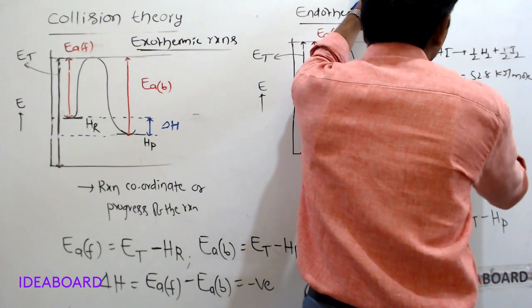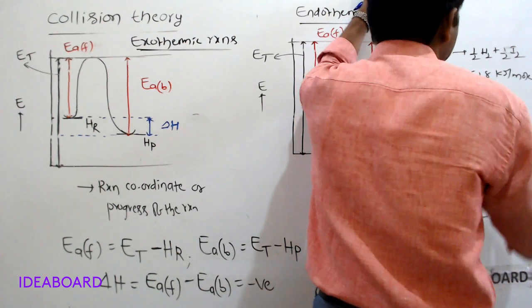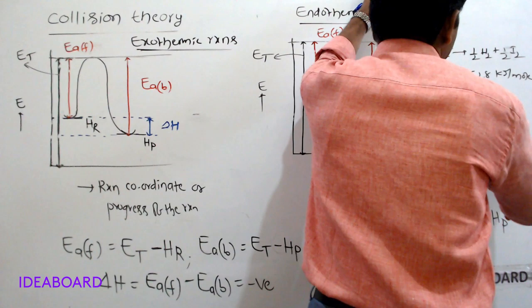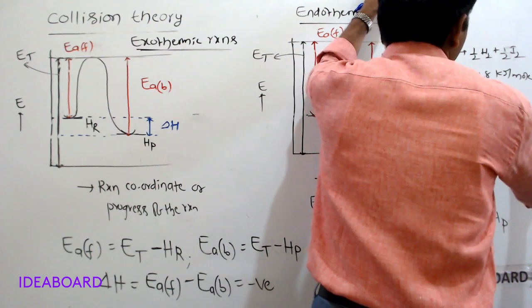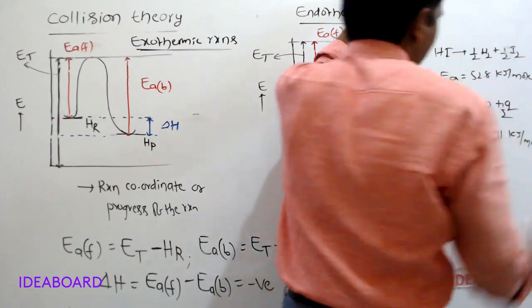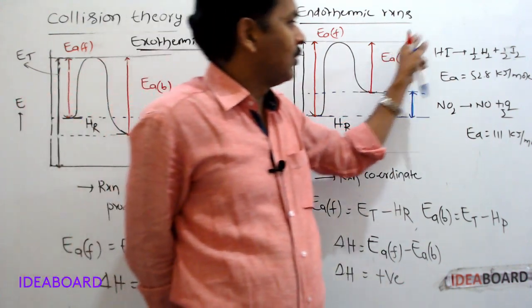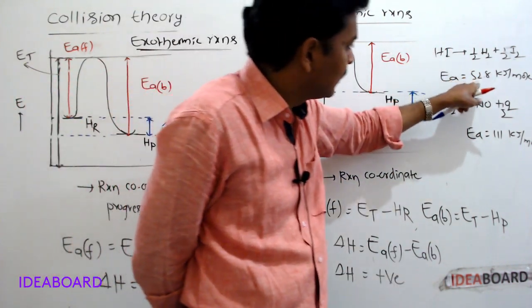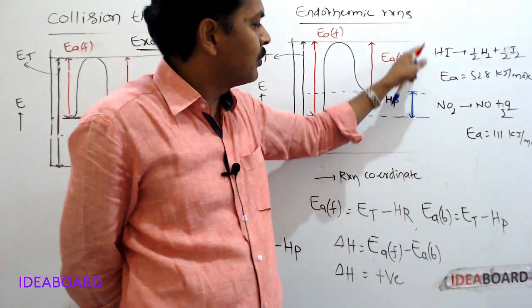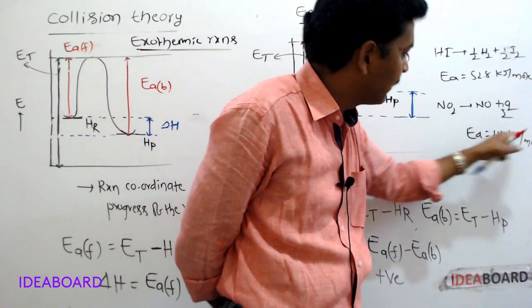For the decomposition of NO2 into NO and O2, the activation energy is 111 kilojoules per mole.